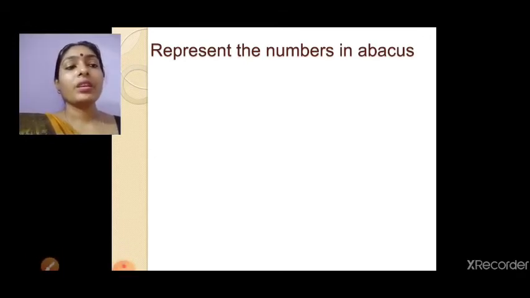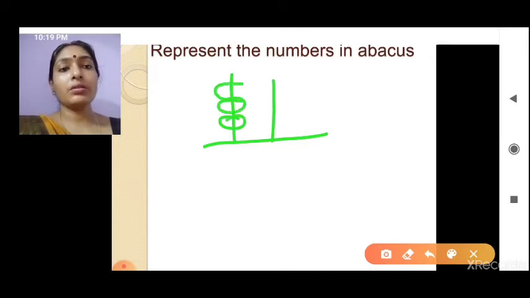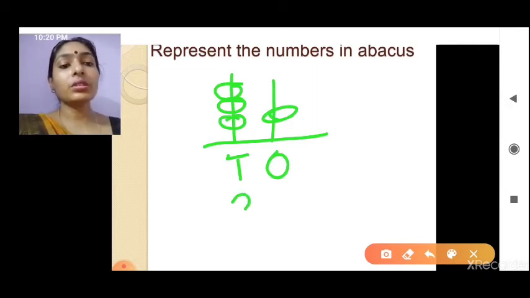So the abacus will be formed like this. We will draw lines like this. So how many numbers? It will represent the number. If this is tens and this is unit, how many balls are there? See, 3 balls are there. So in the tens place we will write 3. In the ones place we will write 1. So the number is 31.